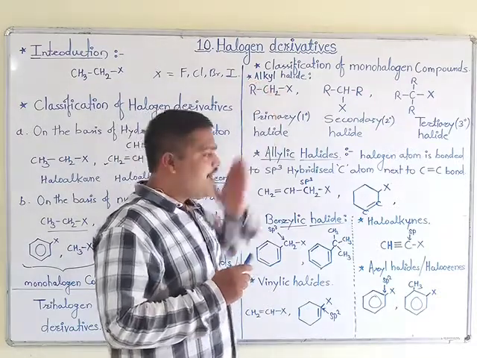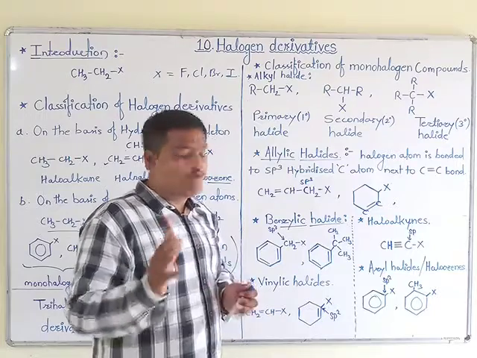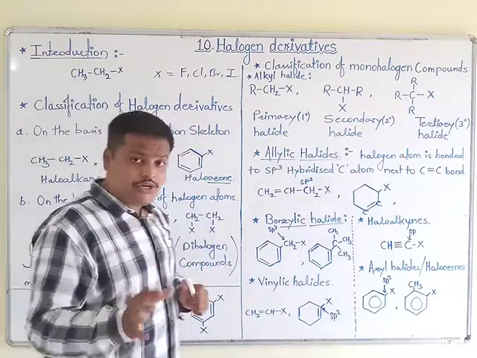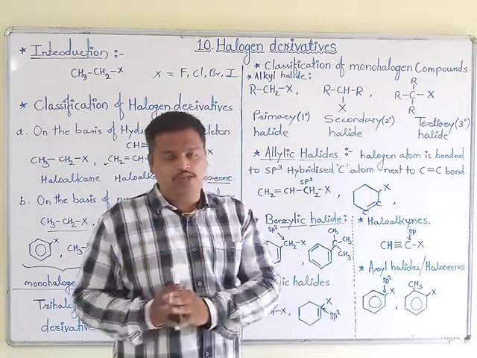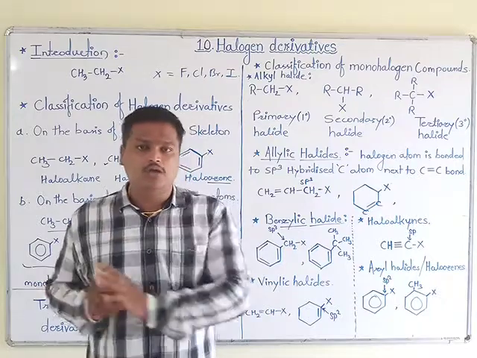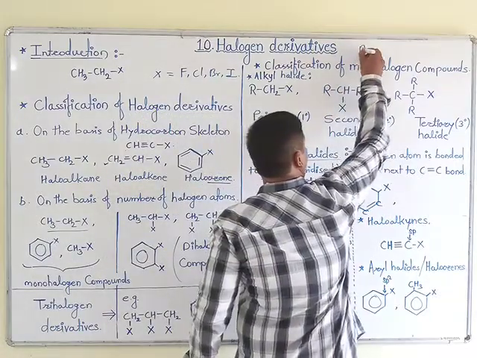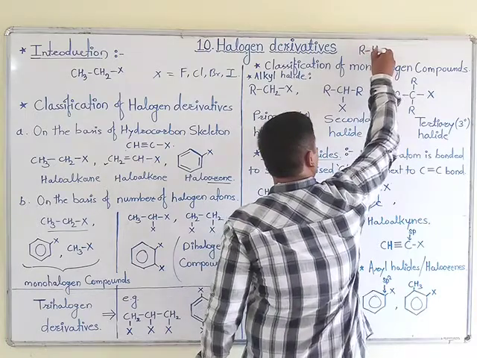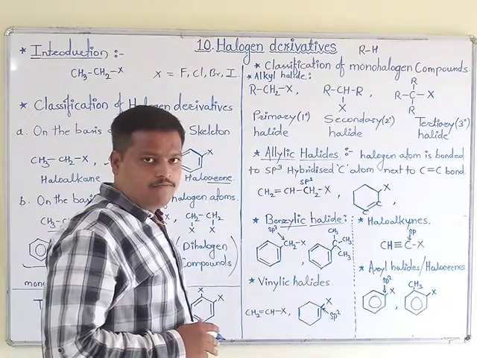So the first point is alkyl halide. Alkyl halides are the compounds which are generated when one hydrogen atom from an alkane is replaced by a halogen atom. Means see that when RH is present, it is nothing but an alkane.